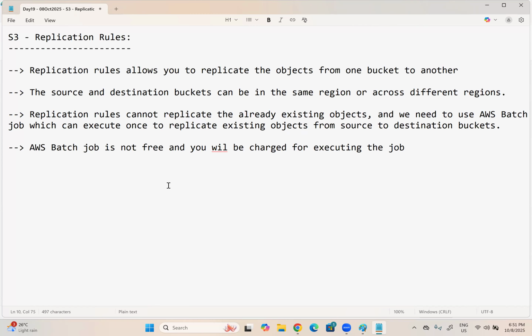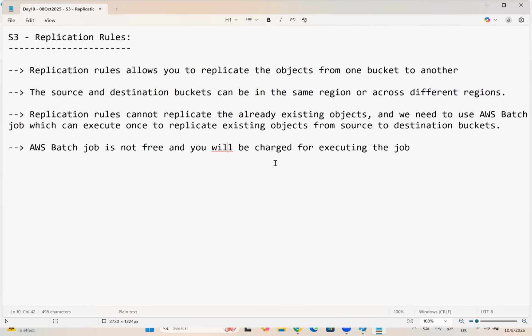But in the real time for organizations, that cost is not important. They don't care about the pricing. But as a beginner or as a student, while we are learning, we don't want to pay the money, right? For that reason, I just mentioned this point. So now what we do is let us try to understand this replication rules with the help of hands-on exercise.